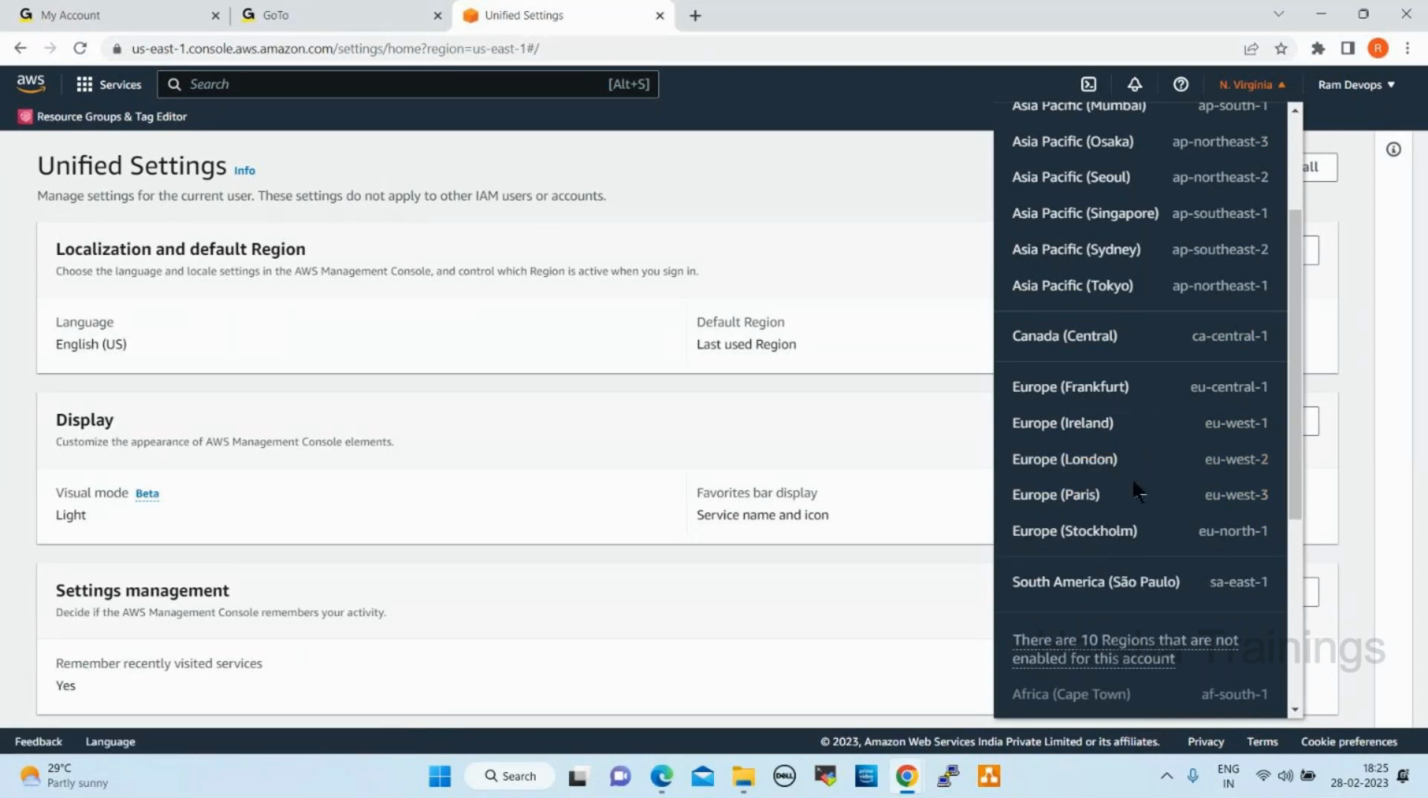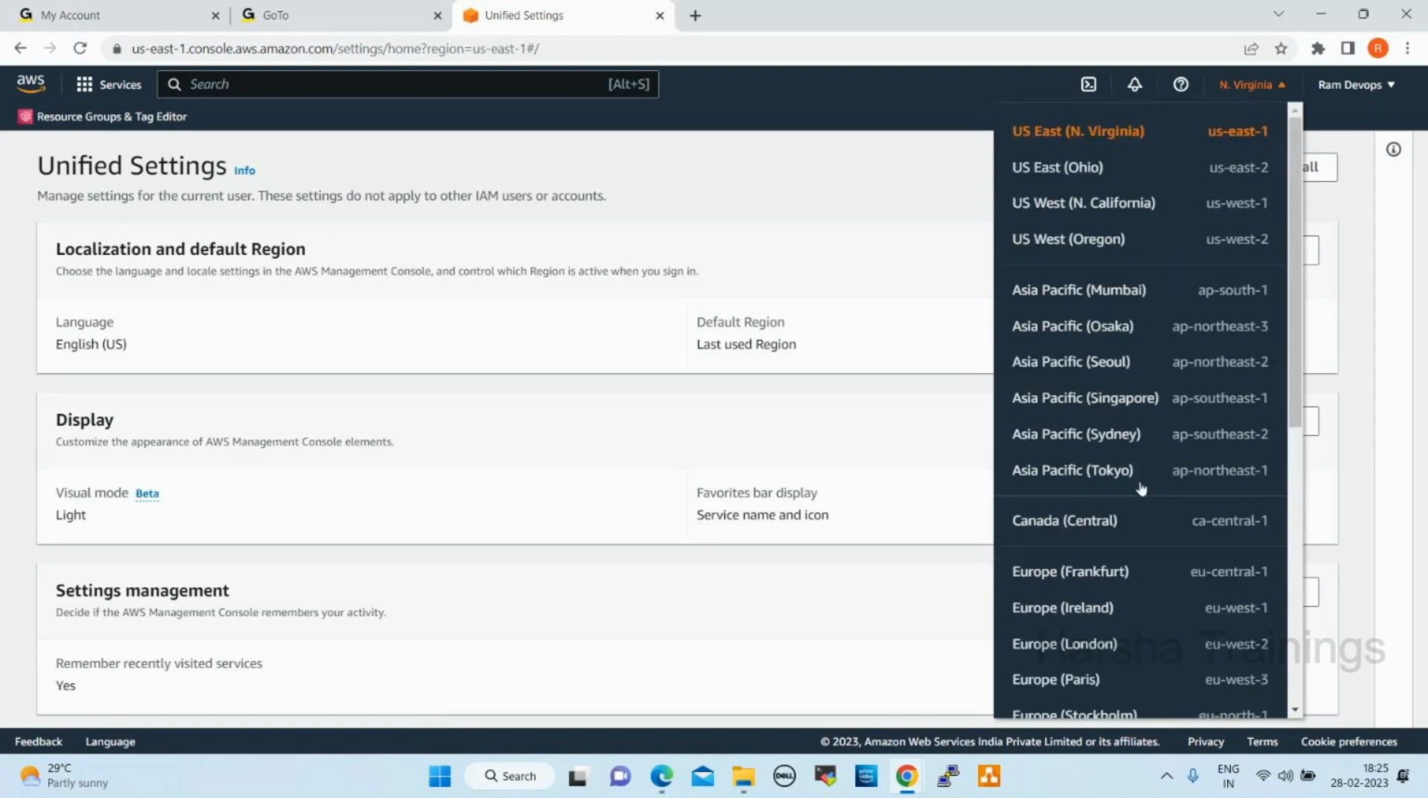What is a region? Anyone having an idea? A region is the geographical location of a data center cluster. Region is a data center. Across the globe, we have this many regions available. Currently, I am connected to North Virginia. If I want to switch to Ohio, US East, click on this.